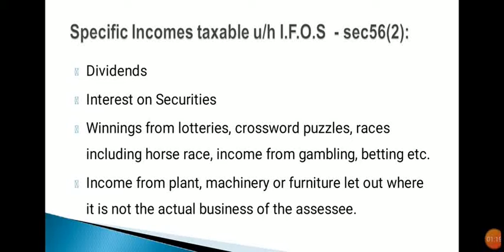Specific incomes taxable under the head income from other sources as per section 56 subsection 2. And these incomes are dividends, interest on securities, winnings from lotteries, crossword puzzles, races, including horse race, income from gambling, betting, etc. To be short, these are casual incomes. The next one is income from plant, machinery or furniture let out where it is not the actual business of the assessee.